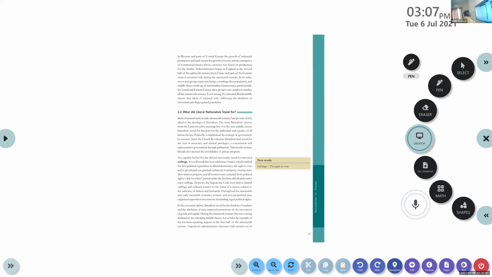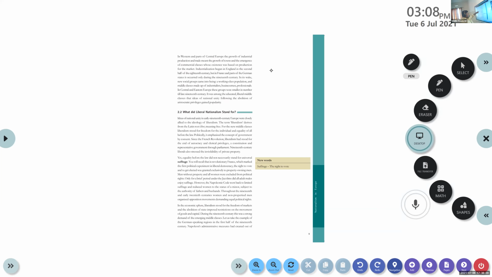What did liberal nationalism stand for? I already told you that the new middle class were trying to establish a democratic government on the basis of liberal nationalism, right? Ideas of national unity in early 19th century Europe were closely allied to the ideology of liberalism.